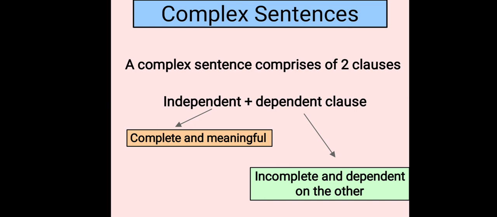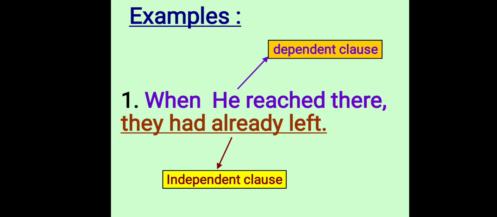That part is called the independent clause. There is another part or another clause in the sentence which is incomplete, which is subordinate, and it is dependent on the first, independent part to give the complete meaning. So such sentences, where there are two parts, one independent clause and another dependent clause, are examples of a complex sentence. Let us understand with the help of an example.